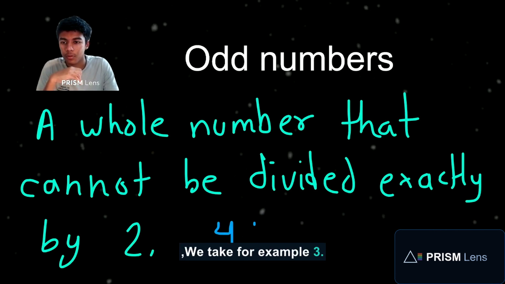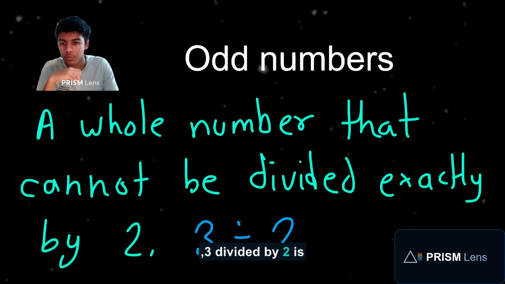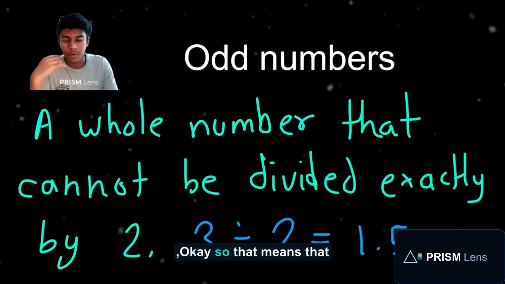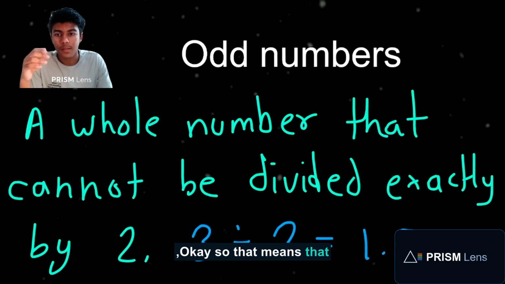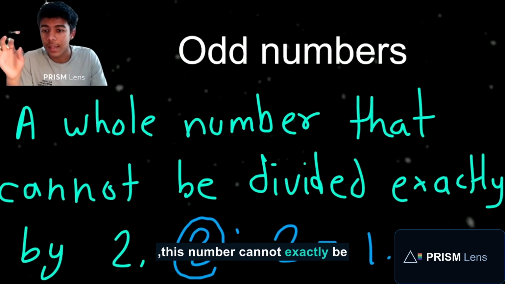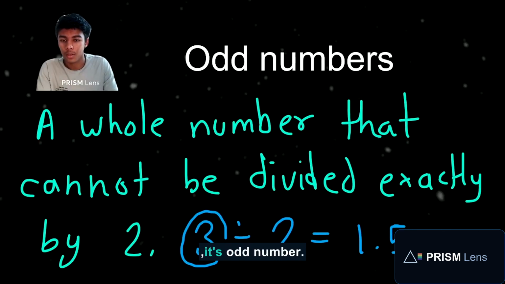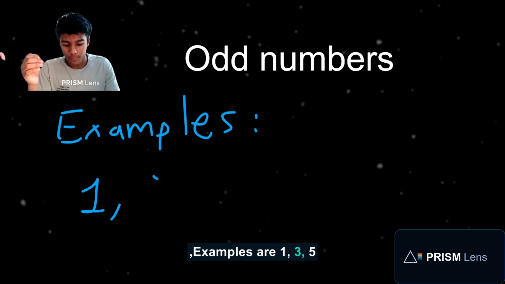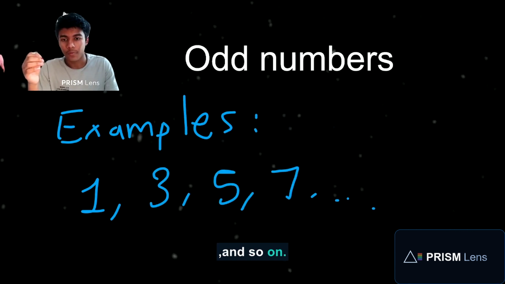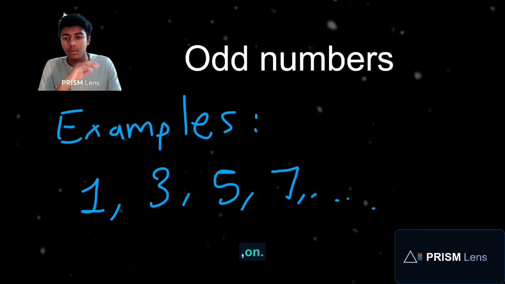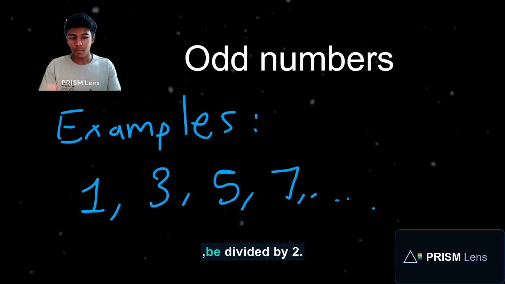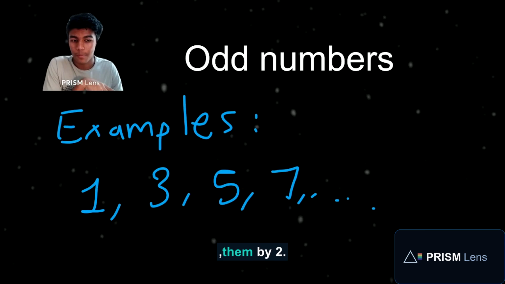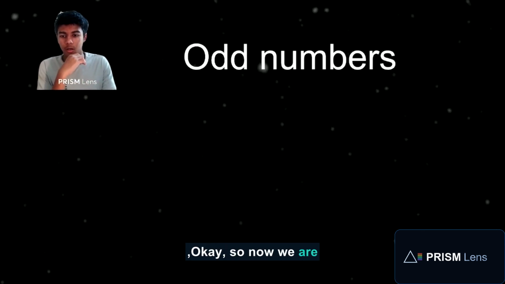Take, for example, 3. 3 divided by 2 comes in decimals. It becomes 1.5. So this number cannot exactly be divided by 2, which means it is an odd number. Examples are 1, 3, 5, 7, and so on. These numbers cannot exactly be divided by 2. The answer will come in decimals. Okay, so now we are done with odd numbers.